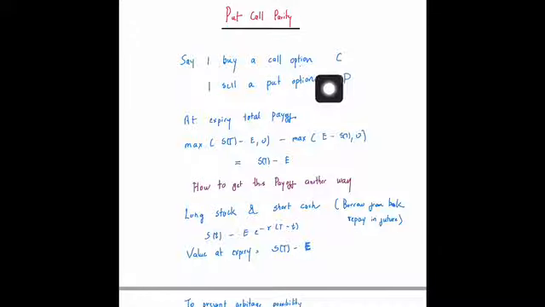The value of this expression is just ST minus E, where T is the value at expiry.